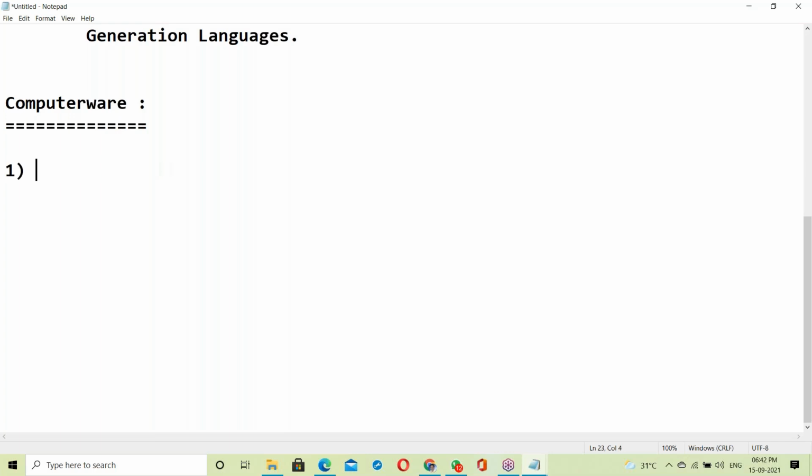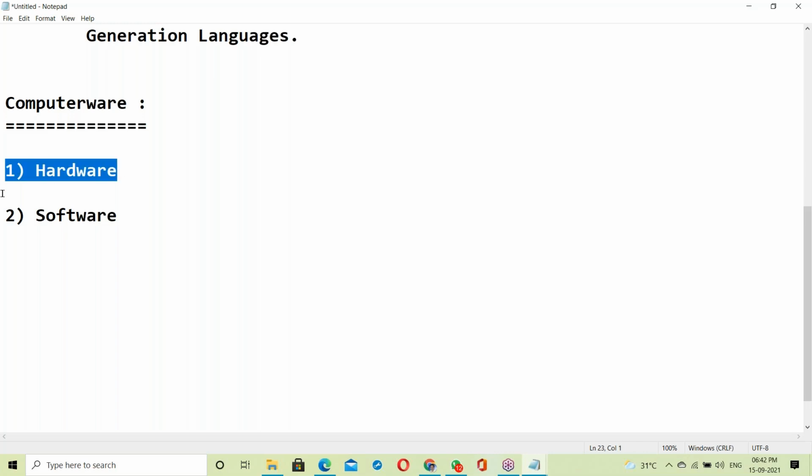Basically two categories. First one, hardware. Second one, software. Hardware and software. Hardware means they are hardware components like keyboards, mouse, monitor, hard disk, motherboard, processor, all the hardware components. We can touch all these parts.